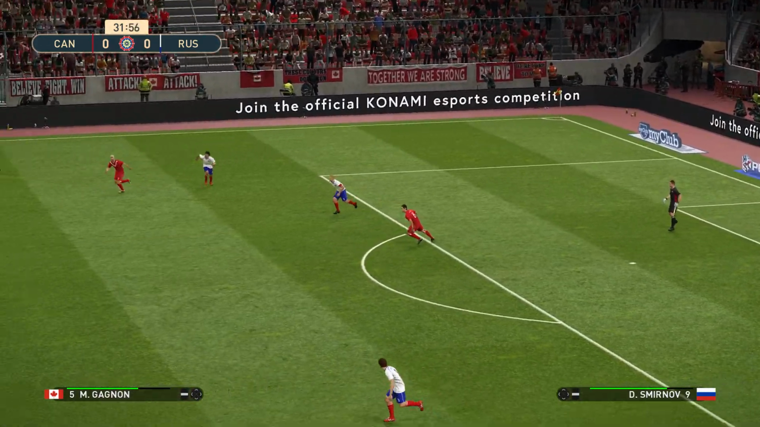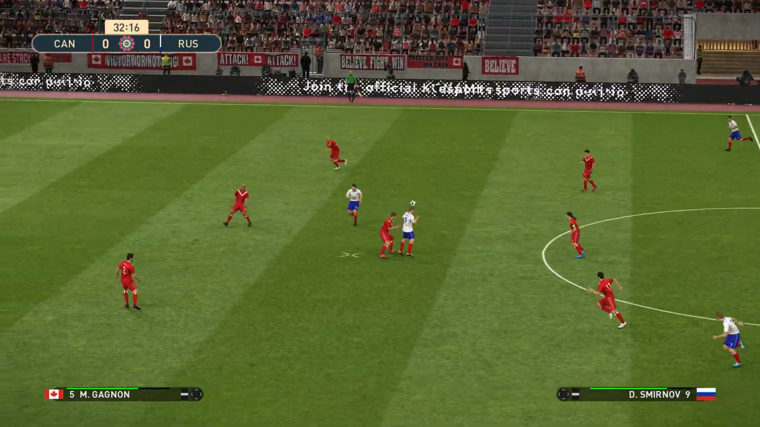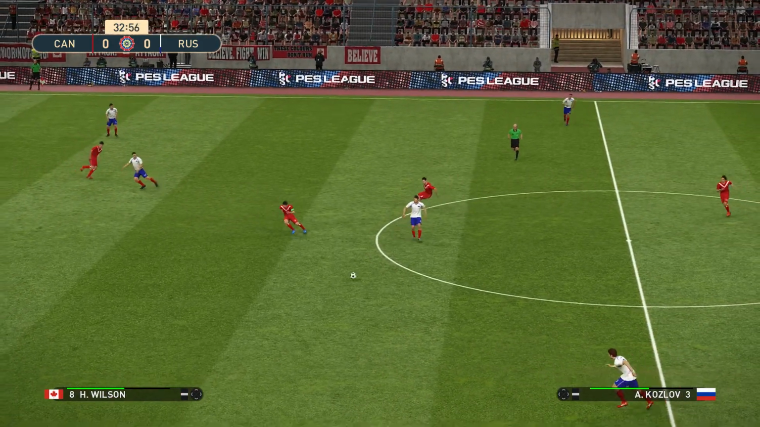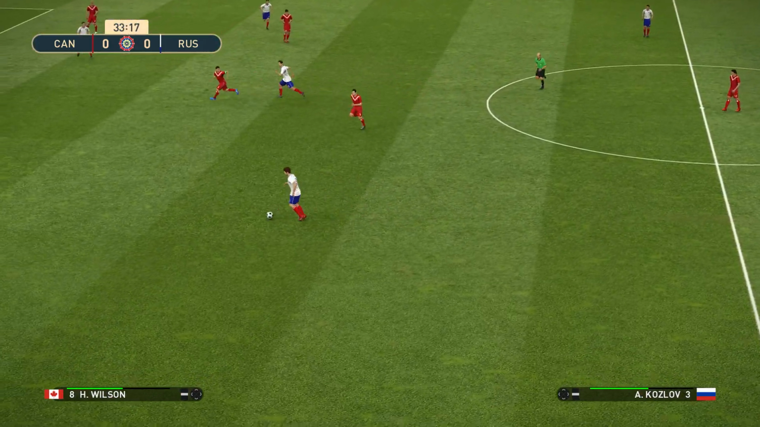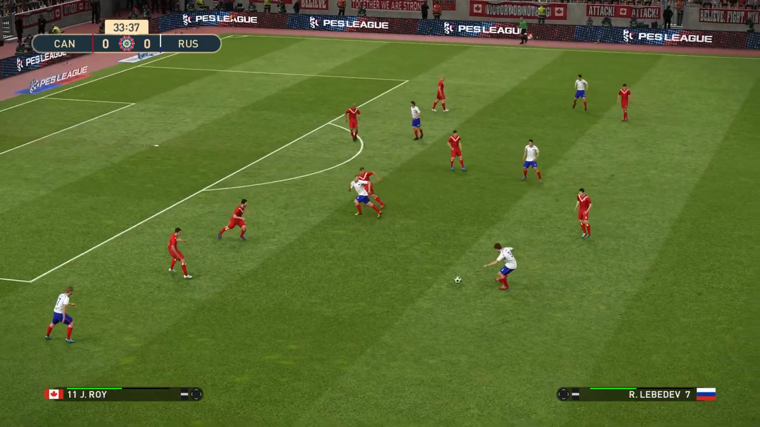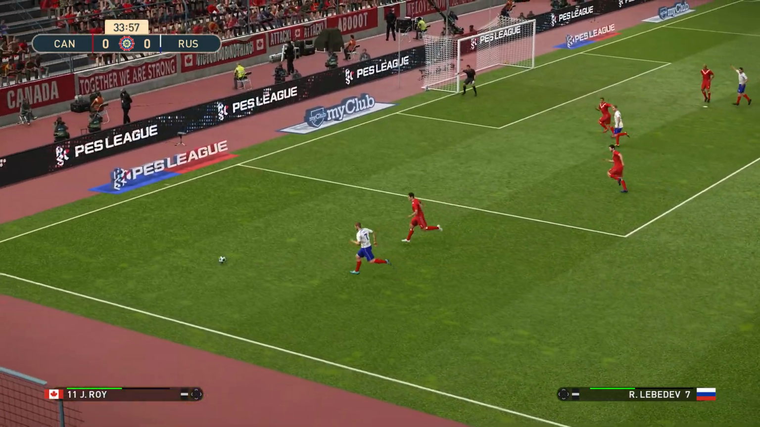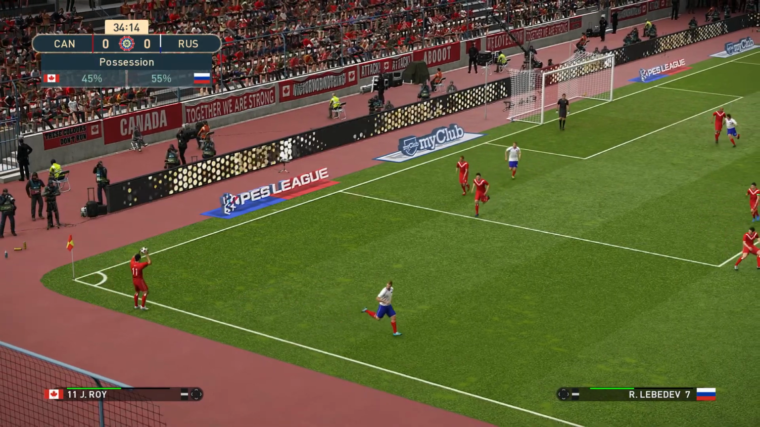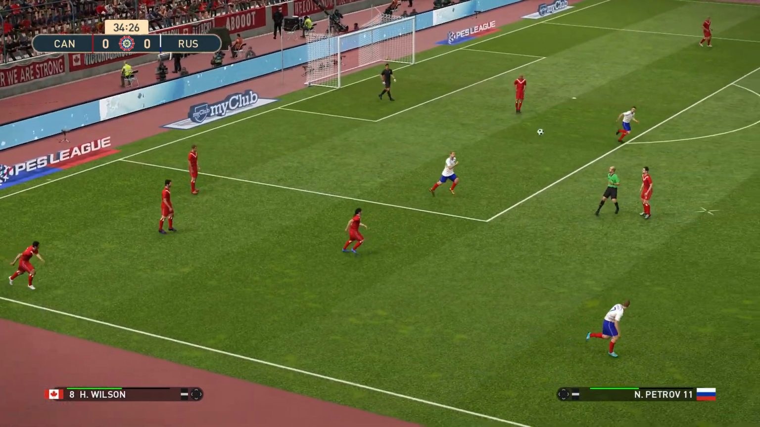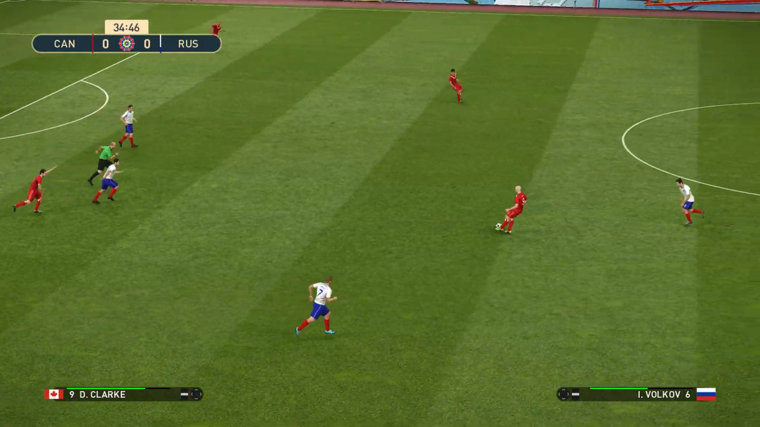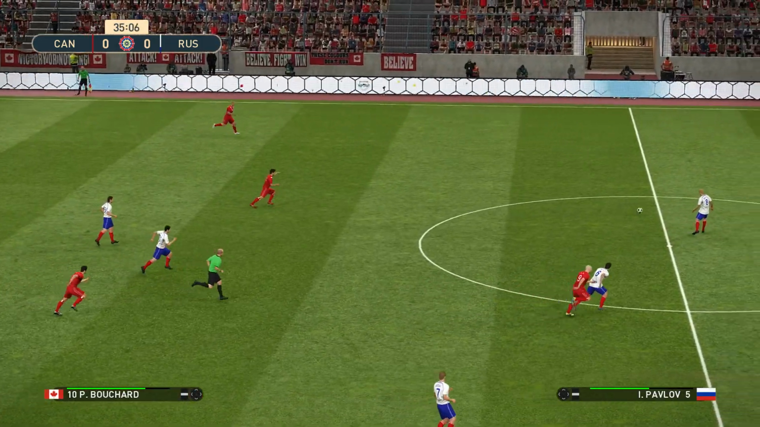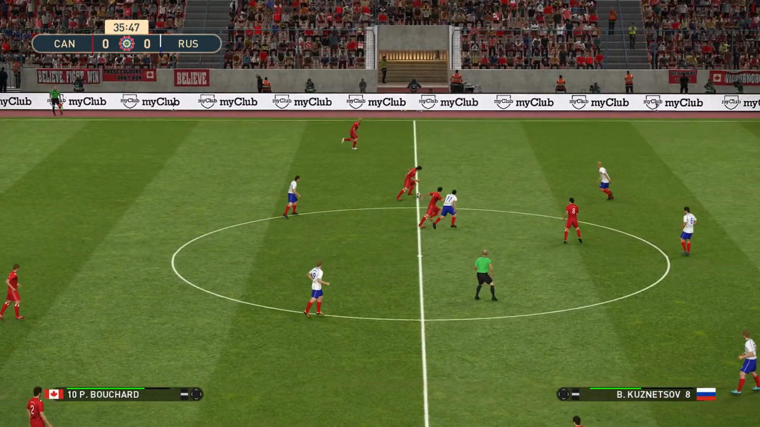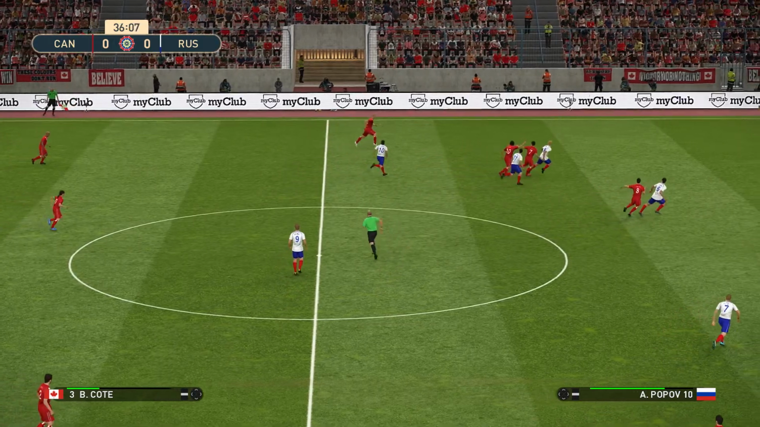And here's Ivanov. Popov. Volkov. Kozlov. Lebedev. Will he get to this? Well, he got to it, but he puts it out of play. And a throw in. Clark. Bouchard. Coates.